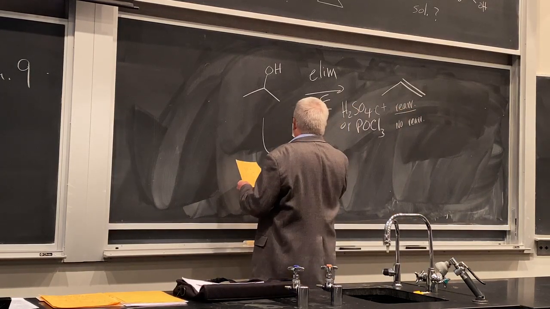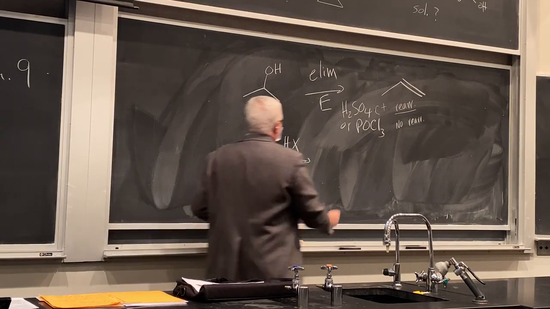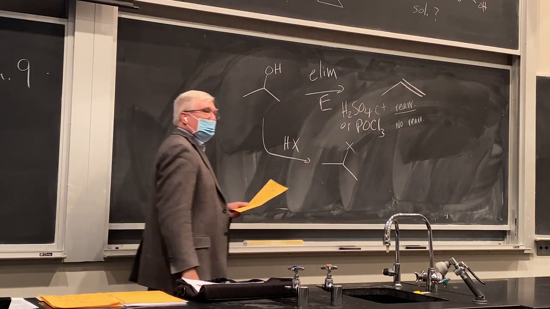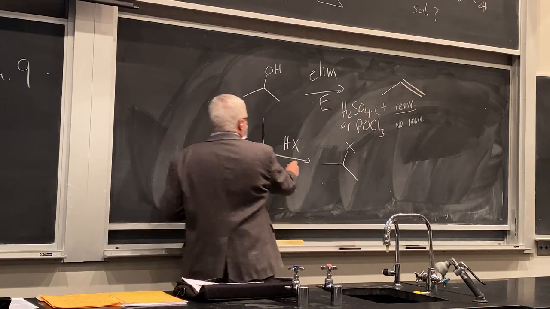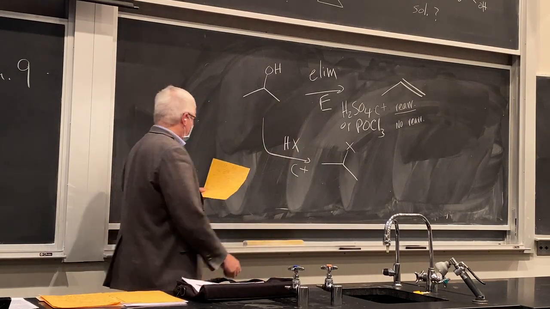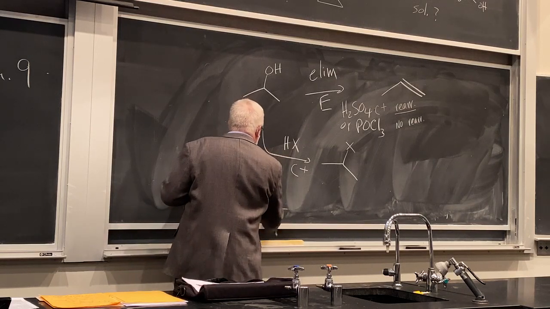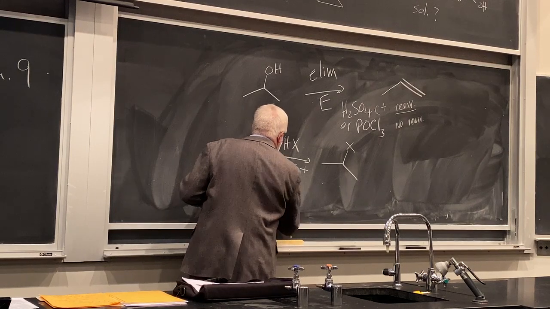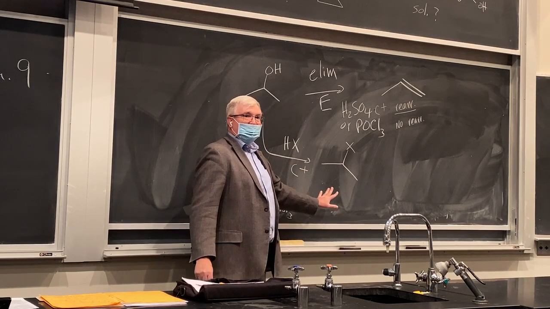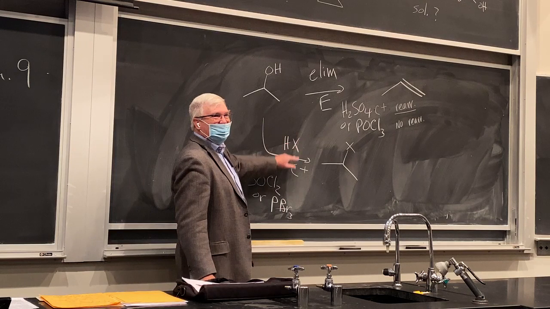Now we can also take this and convert it with hydrochloric acid or hydrobromic acid to the corresponding halide, okay? We can halogenate alcohols, okay? And this will also go through a carbocation intermediate with the rearrangements of the shifts possible. We can also do this with thionyl chloride or phosphorus tribromide to get the corresponding chloride or bromide from the alcohol without rearrangements, okay? We say these type of conditions are complementary, okay?